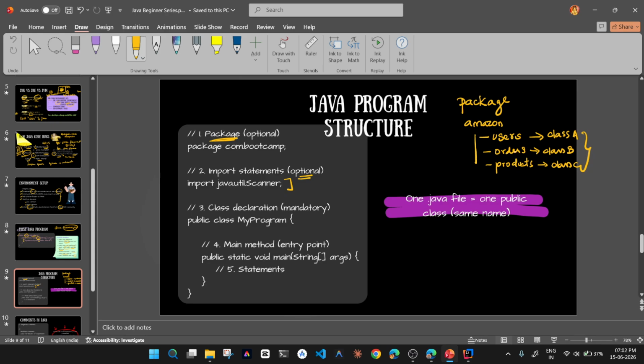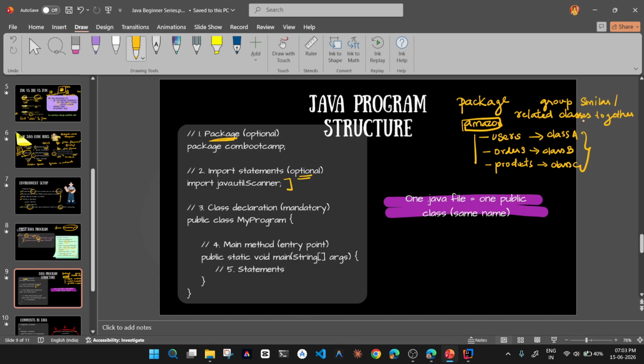A user will buy a product and place an order. So they are all related to each other. Users relate to both orders and products, and vice versa. So all this comes under this Amazon package. A package contains all the related classes together. You group the similar or related classes together inside the package.